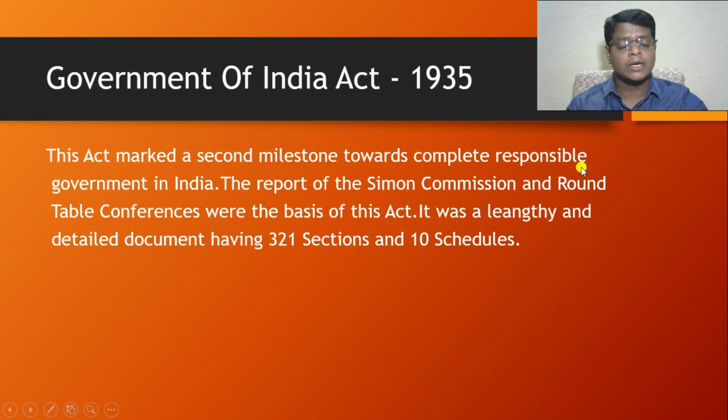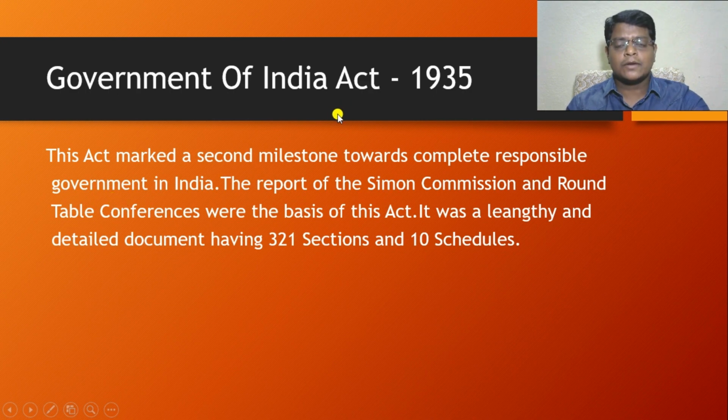When the Simon Commission entered India, we revolted against it, named the Simon agitation. That means Simon go back. Wherever the Simon Commission visited, we said Simon go back. That was the Simon agitation, because of the failure of responsible government.